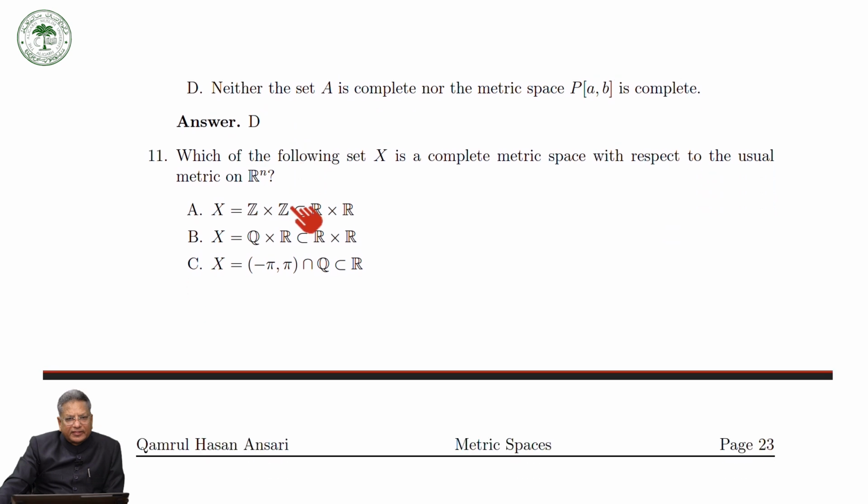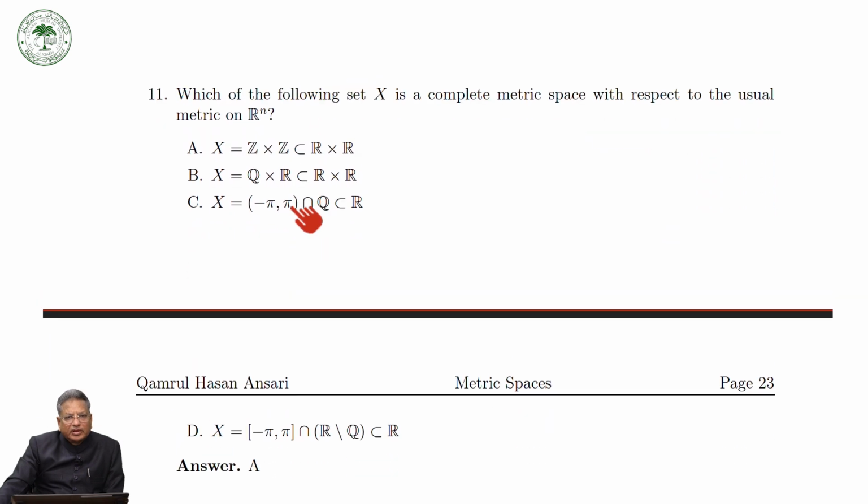Take MCQ question number 11. Which of the following sets X is a complete metric space with respect to the usual metric on Rn?